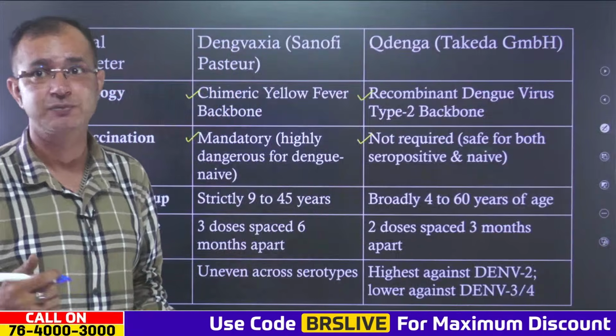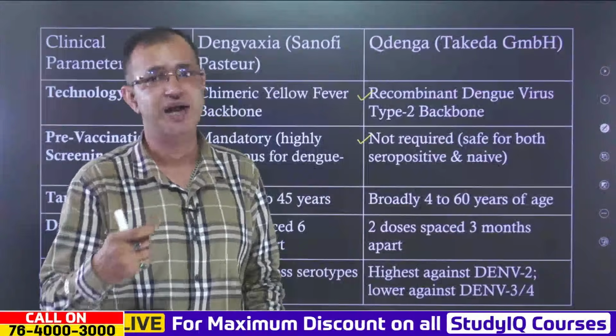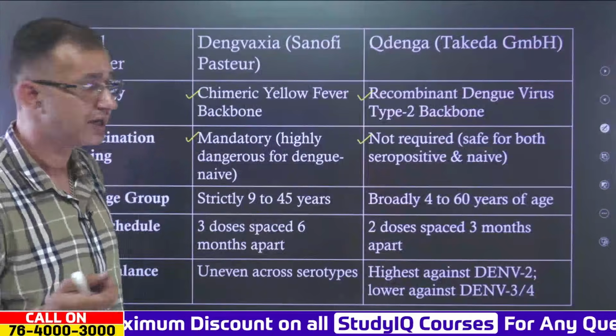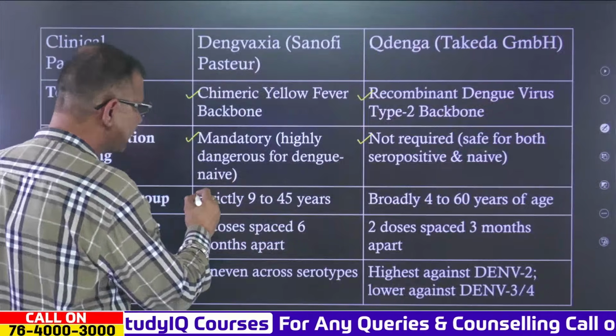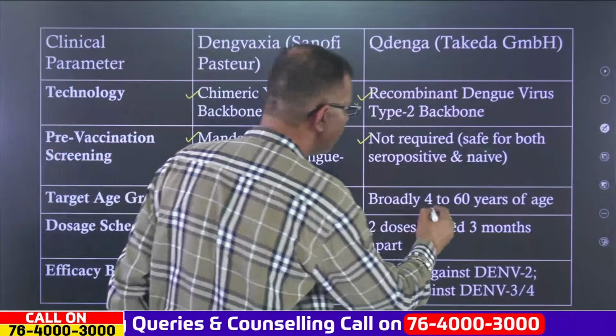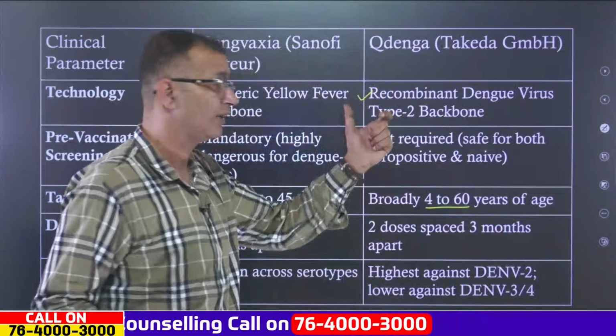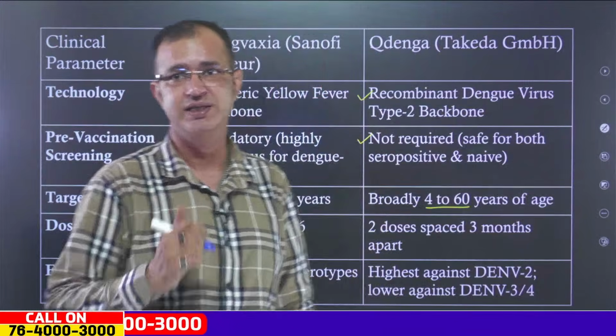That is why, for the complete vaccination, it has been prescribed from 2 years to 60 years of age. Ultimately, when it comes to target age, the existing dengue vaccine is strictly for 9 to 45 years of age, whereas Qdenga can be administered to people between 4 and 60 years of age.